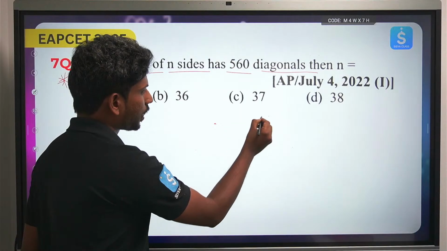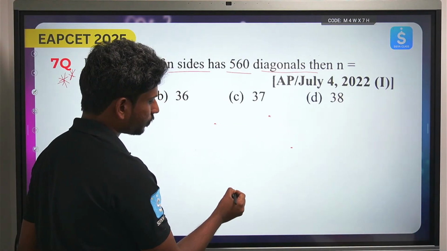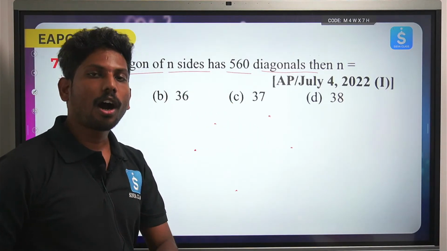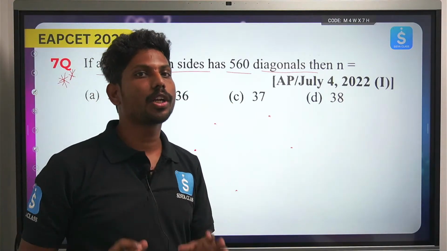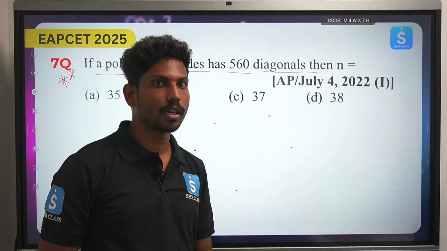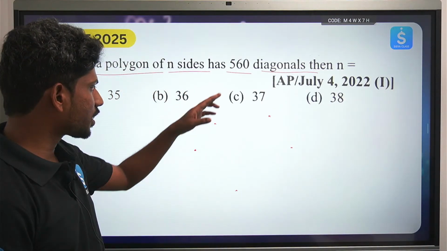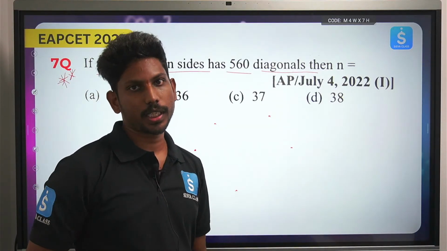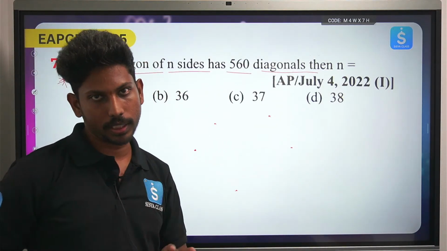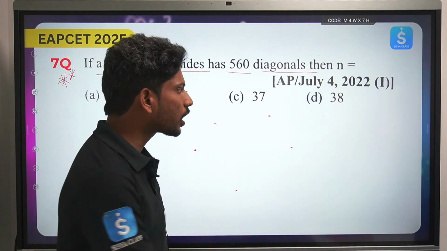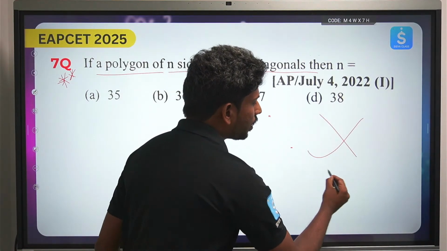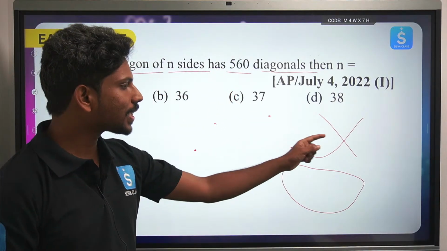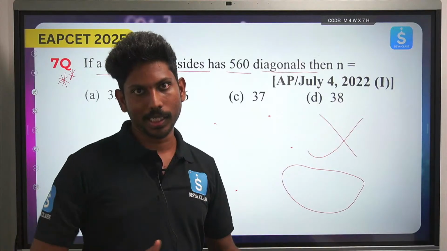Now we have some points, for example. If there are n points, how many sided closed polygon can you make? When I say closed polygon, it should be a figure which is not crossing. It should be a closed figure where one curve is not overlapping over the other. It should be a simple closed curve. What is a simple closed curve? A curve that does not cross itself. Whenever I say simple closed curve, it is something like this, right? It is just closed where the two curves are not intersecting over each other. That is nothing but a simple closed curve.